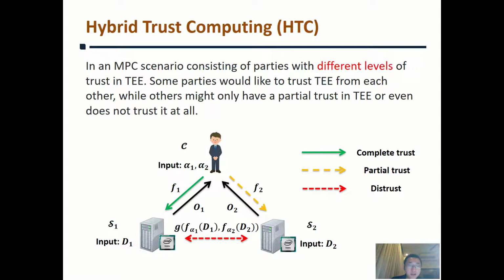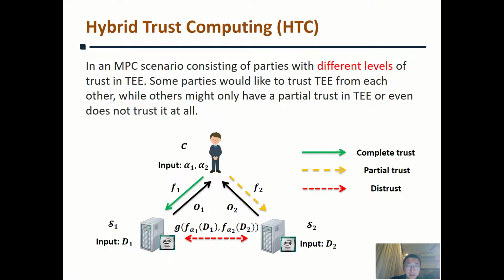The function needed to be evaluated is divided into two phases. At the beginning, the client distributes the parameters to two servers, and they perform functions f_alpha1(d1) and f_alpha2(d2) locally. Taking these results as inputs, both servers evaluate another function g. Finally, they return partial outputs O1 and O2 to the client, and the client can combine them locally.